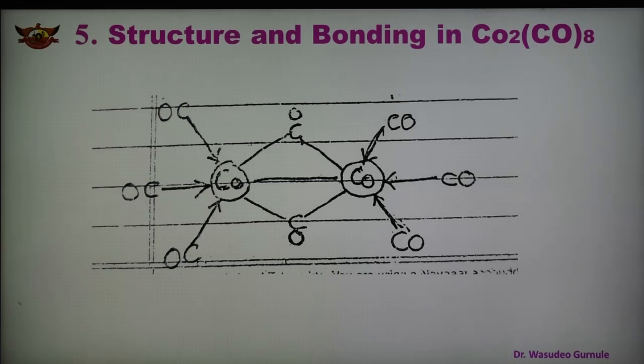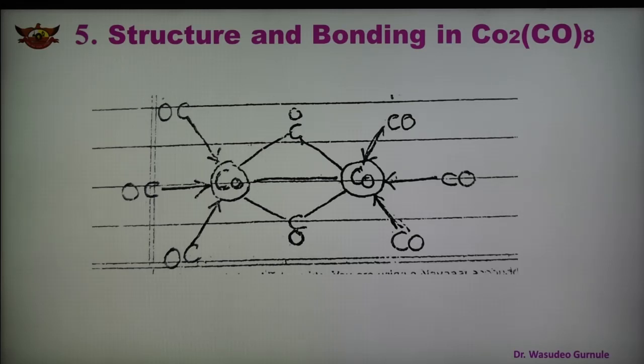hybridization is d2sp3. So both the cobalt atoms undergo d2sp3 hybridization. The cobalt-cobalt covalent bond is formed by overlapping of d2sp3 hybrid orbitals, and 2 carbonyl ligands are bridged, that is attached with both cobalt atoms by covalent bonds. Each cobalt has 3 terminal carbonyls, and the terminal carbonyls donate electrons into the vacant d2sp3 hybrid orbital of cobalt, forming a coordinate bond. IR vibrational frequency indicates the presence of both terminal as well as bridging carbonyls.